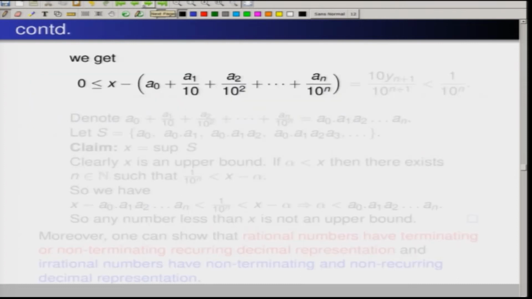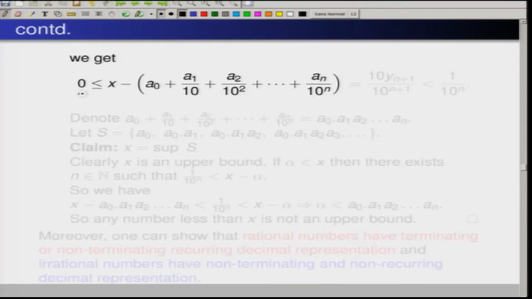So, if you go up to the stage n, what you are going to get is x equal to a0 plus a1 by 10 plus a2 by 10 square plus a3 by 10 cube, like this, a_n by 10 to the power n, plus 10 y_n divided by 10 to the power n plus 1.